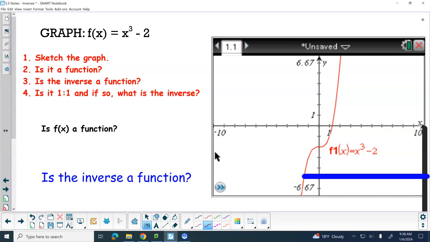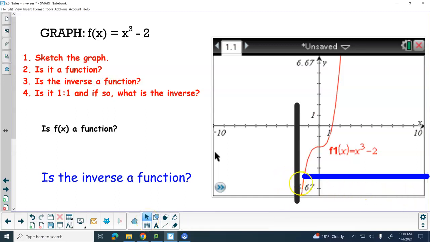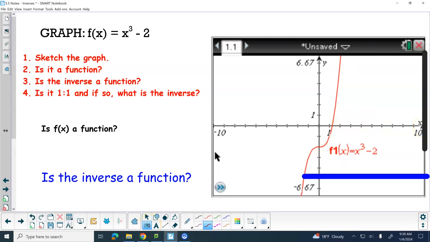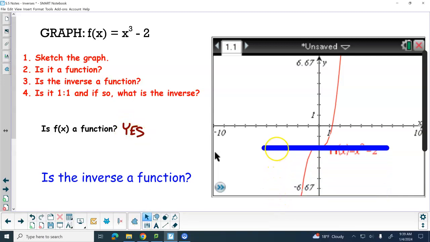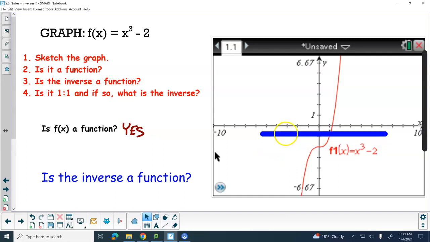Function, not a function? Function, vertical line test passes? Let's run that across, right? That part is because I didn't zoom in enough, but it does pass, it's good there.